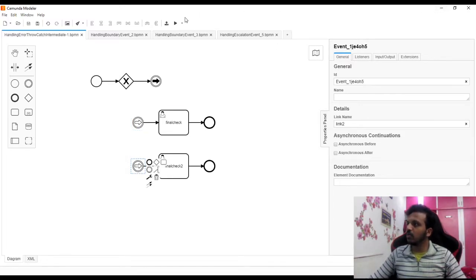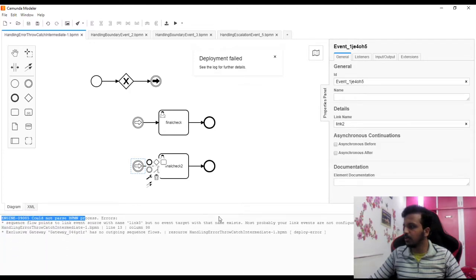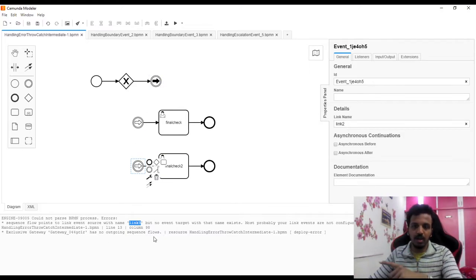So let's try to deploy it once again, and there we go. Deployment failed. What happened? Let me bring this up. Okay, so link 3, but no event target with that name exists. So now I got the error because I was trying to deploy it.